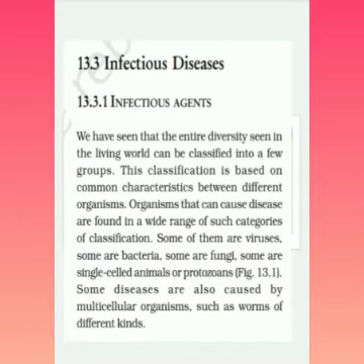Let us talk about infectious agents. We have seen that the entire diversity in the living world can be classified into a few groups. This classification is based on the common characteristics between the different organisms. Organisms that can cause disease are found in a wide range of categories of classification.